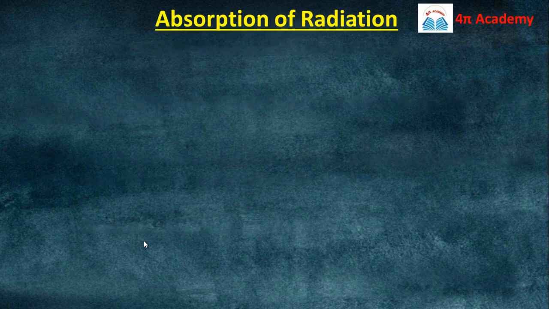So let's start with absorption of radiation. Suppose these are the two energy levels, E1 and E2. E1 is the ground state energy level and E2 is some excited state energy level. Suppose initially your atom is situated in the ground state, right?